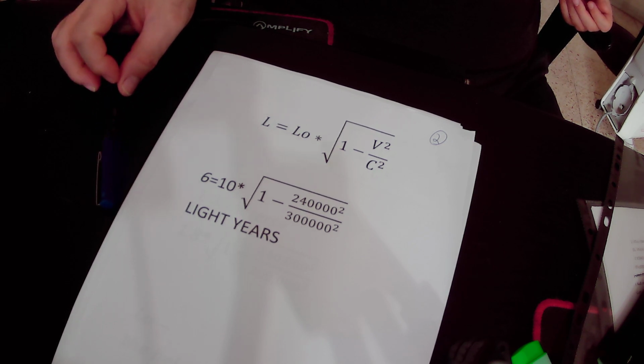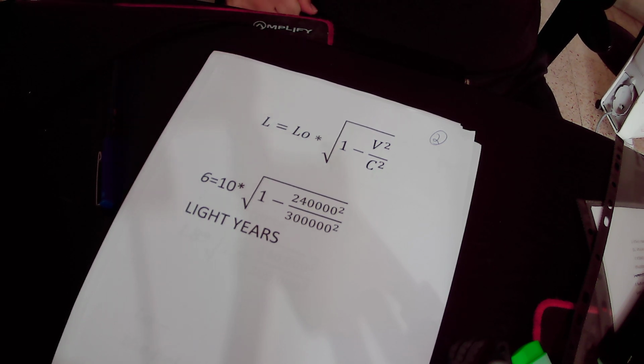But when you measure the distance from the spaceship that moves in space at the speed of 240,000 kilometers per second, then the distance will be shrunk to 6 light years only, from the point of view of the twin brother flying in the spaceship.